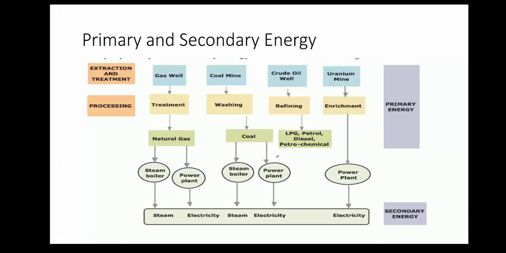From the gas well we get natural gas, from the coal mine we get coal, and from the crude oil plant we get LPG, petrol, diesel and petrochemical products. From uranium processing we get uranium, which is passed to the nuclear power plant to get electricity. Similarly, natural gas and coal plants give us steam and electricity, and crude oil gives petrol, diesel and petrochemicals, which are used for domestic and transportation purposes. Here I have mentioned the primary energy and secondary energy stages.